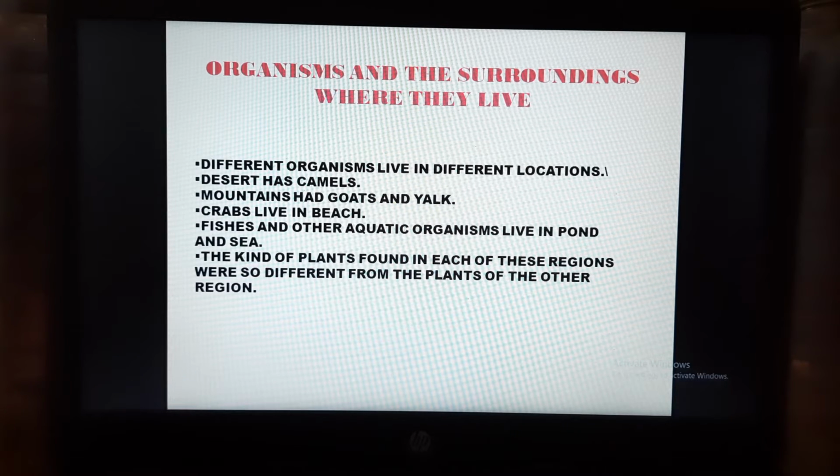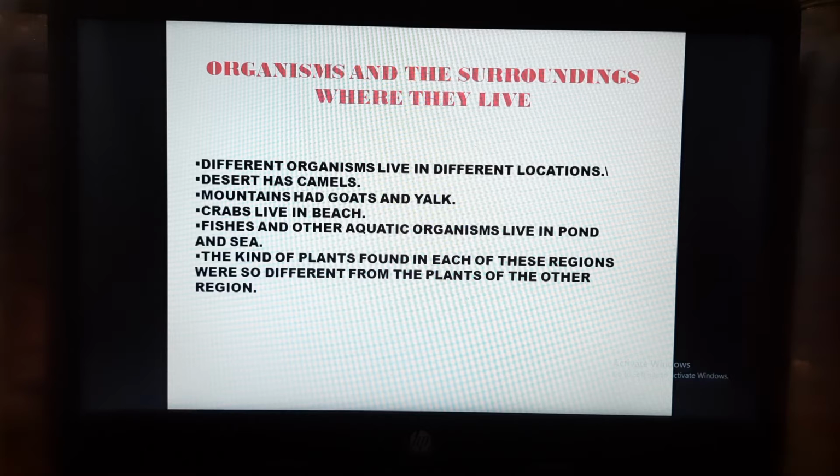Camels live in a dry desert. On the other hand, a mountain goat lives in the high mountains. Again, if you think of a crab, it lives on a beach. So if you take a red crab from the sea beach to a desert, will it survive? No. Similarly, if you take the camel from the desert to the mountain, will the camel survive? No.